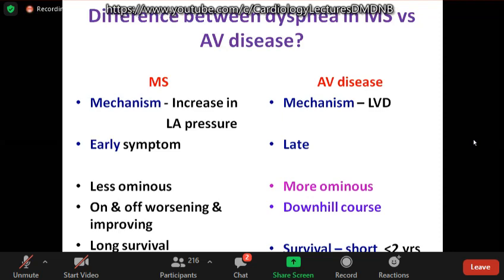What is the difference between dyspnea in MS versus aortic valve disease? Another commonly asked question. Because in mitral stenosis, the first thing to happen is increase in LA pressure. So dyspnea is an early symptom. It is less ominous because they improve with improvement in heart rate or conversion of atrial fibrillation to sinus rhythm or control of infection. They improve with a long survival. Whereas in aortic valve disease, it is a late manifestation and more ominous because once they develop dyspnea, it's a downhill course with a survival less than 2 years. So dyspnea in mitral stenosis is less serious than in aortic valve disease.